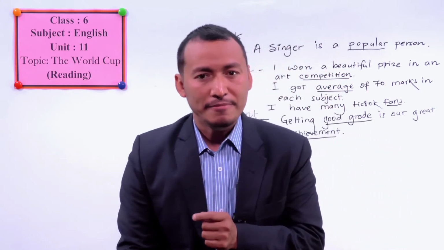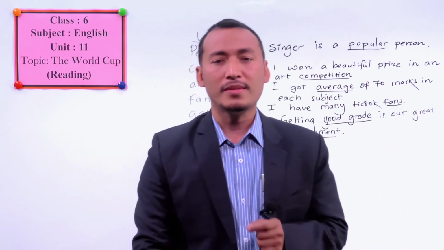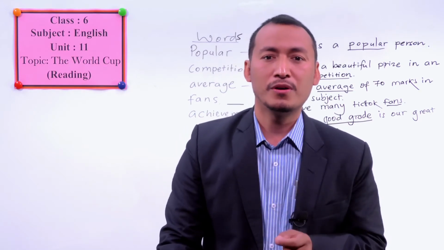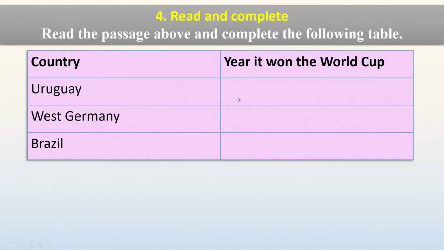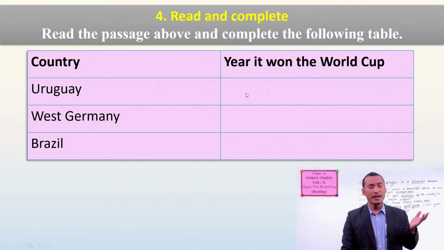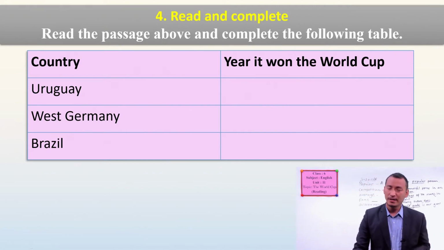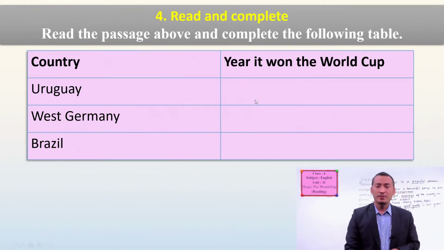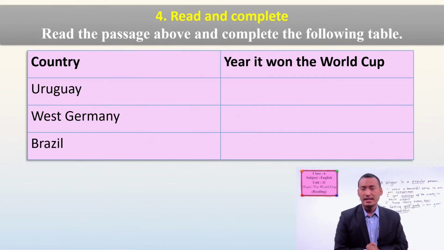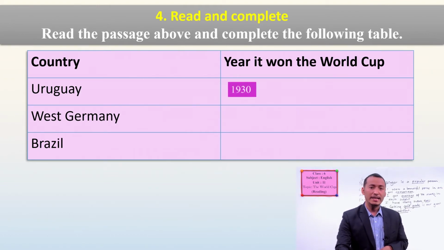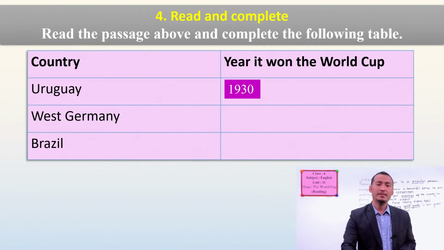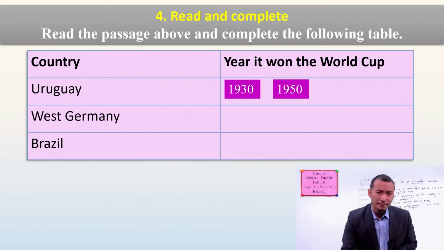Another piece of information you have to fill in is the year it won the World Cup, or the years when they won. Do you remember when Uruguay won the World Cup? Yes, first it won in 1930, and second in 1950.